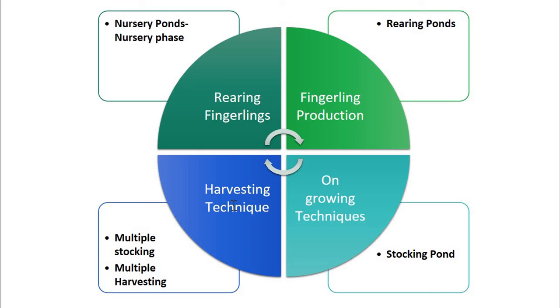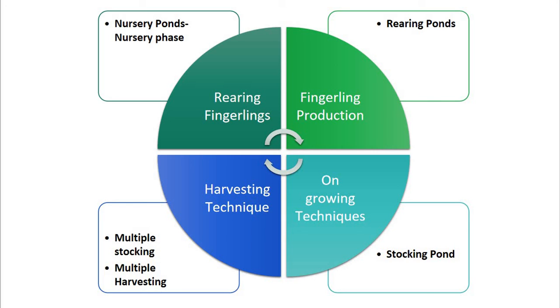Now the harvesting technique. Here such carps are cultured in ponds and tanks that are usually quite small, so manually operated dragnets are the most convenient gear used for harvesting.